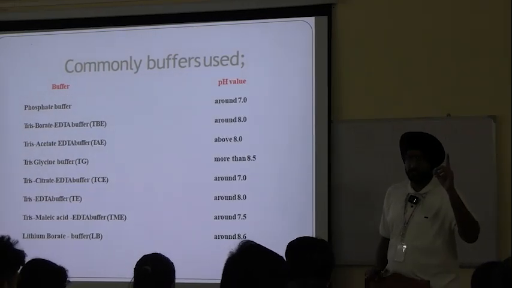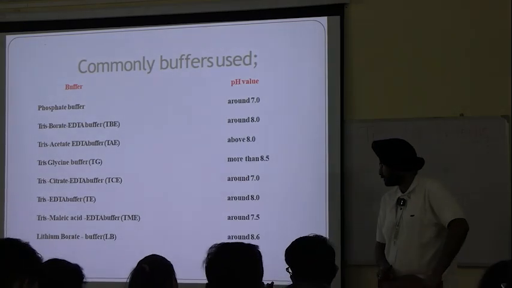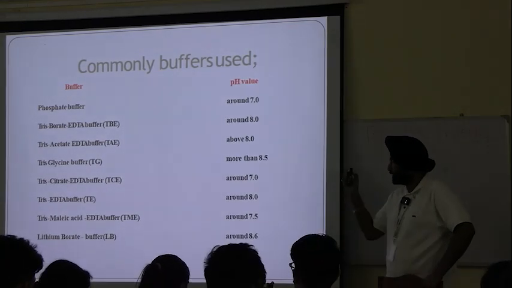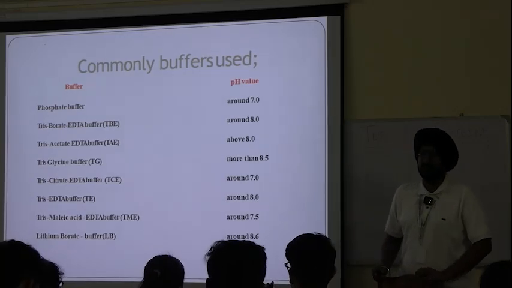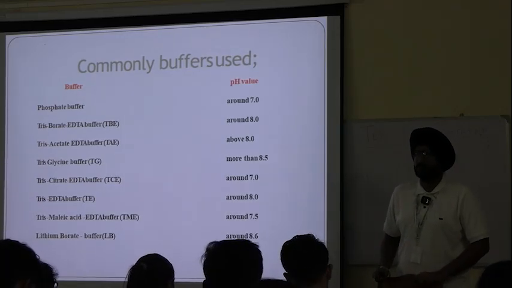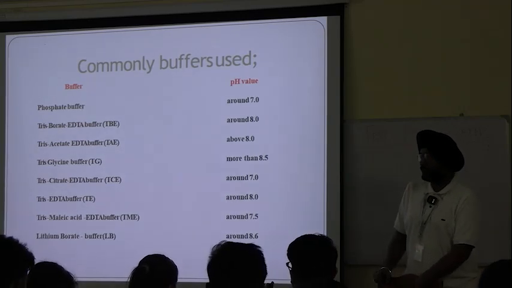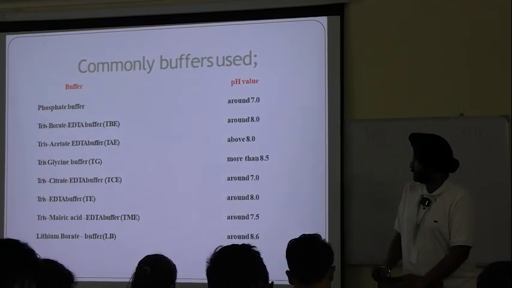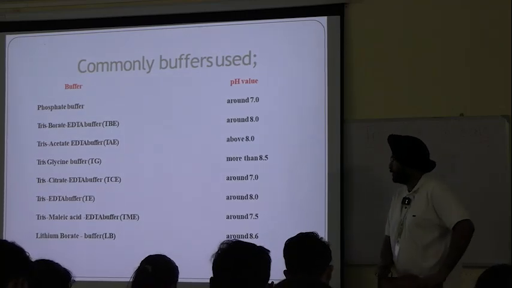Buffers carry the electric current, and number 2, maintain the optimum pH. These all are examples of buffers. These are somewhat difficult to remember, but at least remember 1 or 2 from them. Support media are very easy to remember. Please write them down quickly.